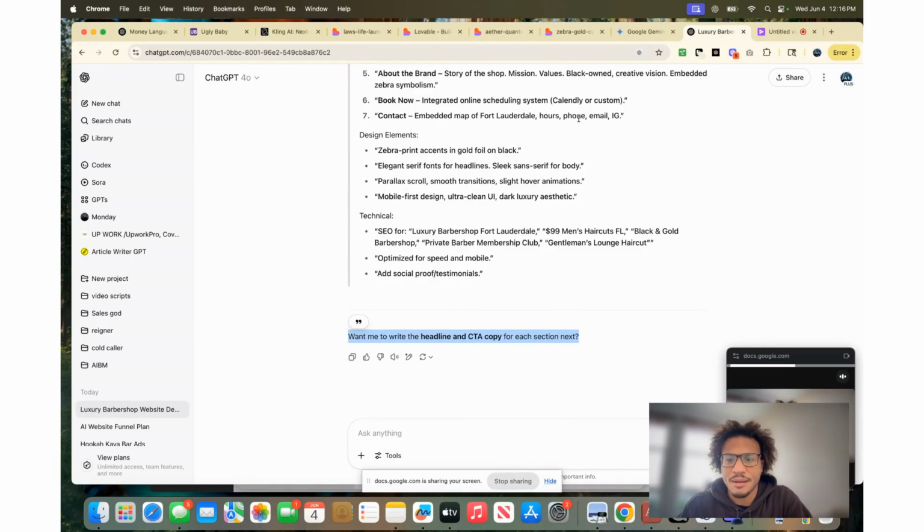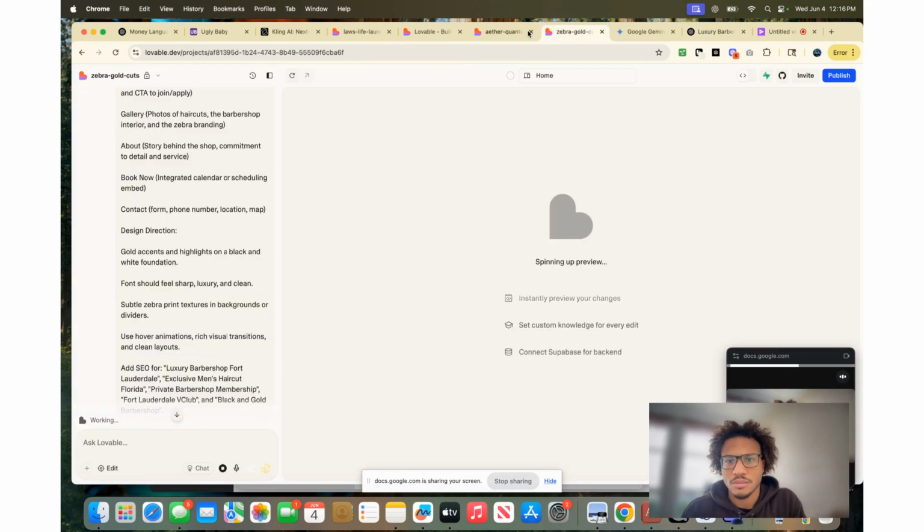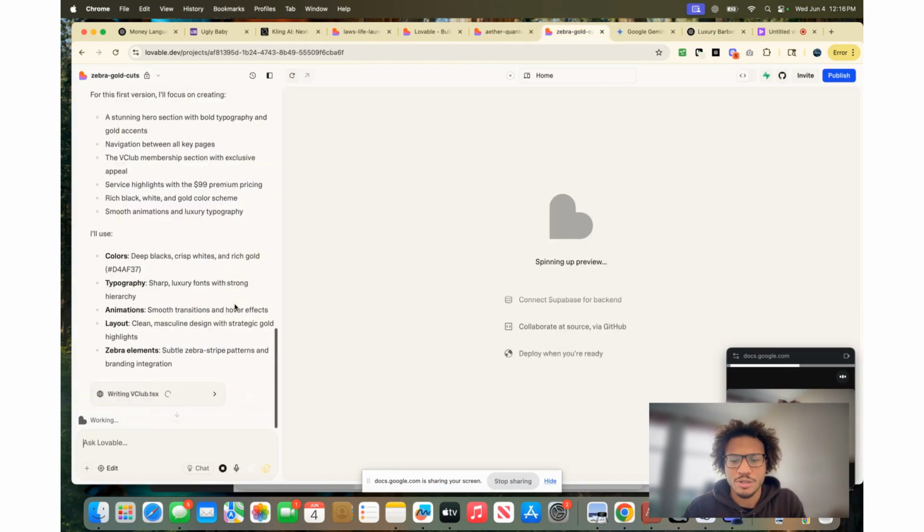And then after that, I'm going to show you how to connect your domain, which is easy, inside of the workshop. So tap in. This is the easiest way to create a website immediately. So this is spinning up preview. It'll be done pretty soon. This is what it looks like.